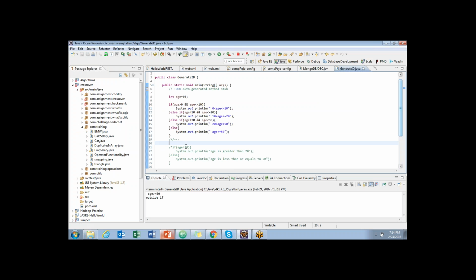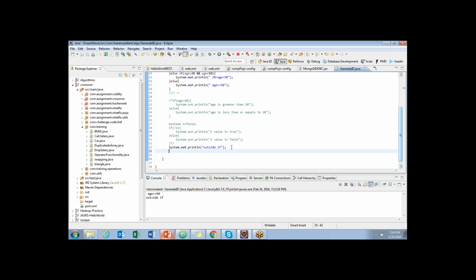Suppose I say integer month equal to, let us say the total months we have is 1 to 12, right? Yes, right.